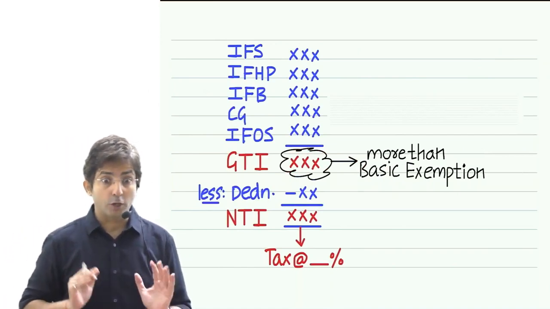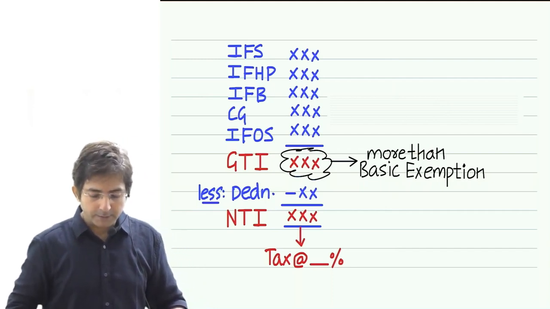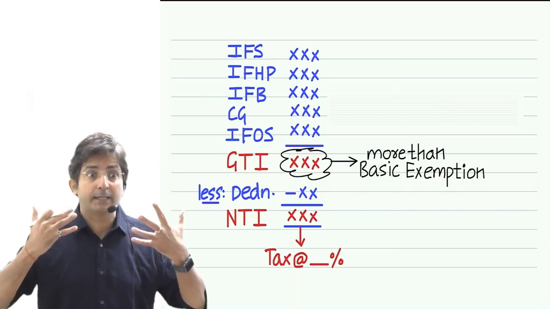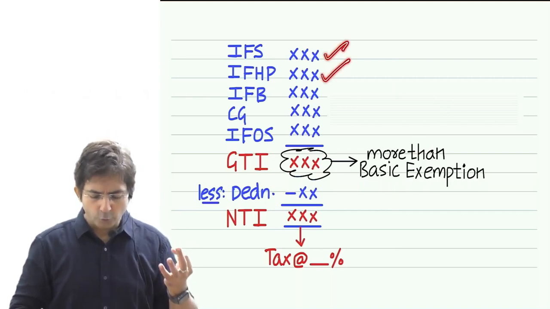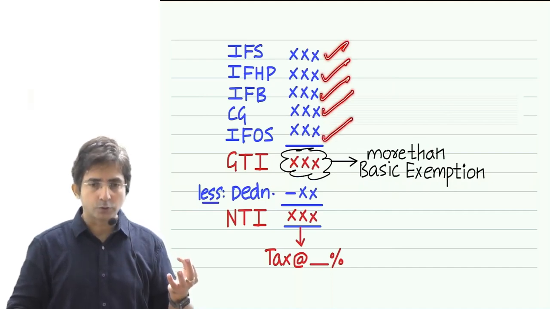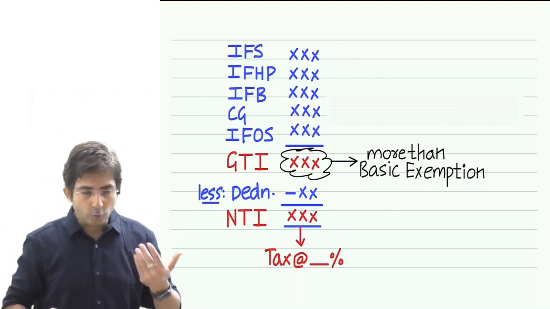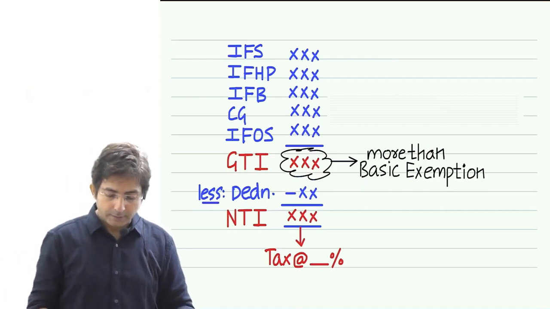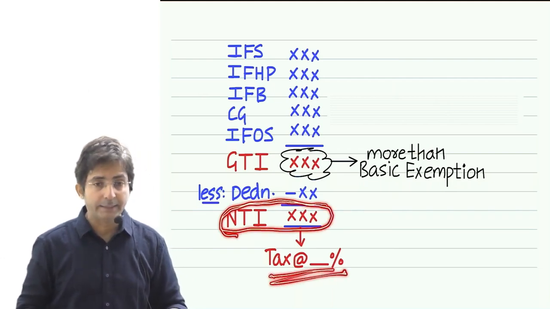Firstly, tell me what is gross total income? Total of 5 heads. Just name the 5 heads. Since we started DT today, it is auspicious to take the name of the 5 heads. First head is income from salary, income from house property, income from business, capital gains, income from other sources. Total of these 5 heads is called gross total income. After gross total income there is deduction under chapter 6A, and then what you get is net taxable income. On net taxable income, we are supposed to calculate the tax.